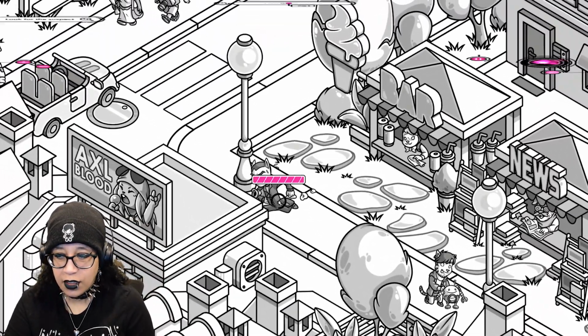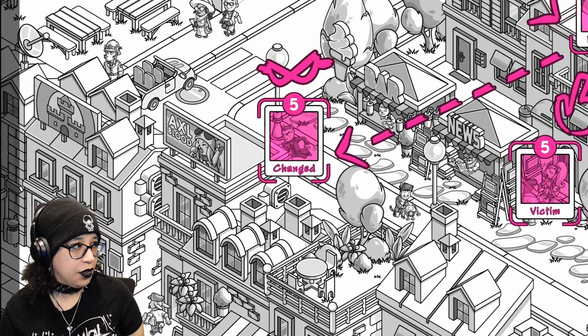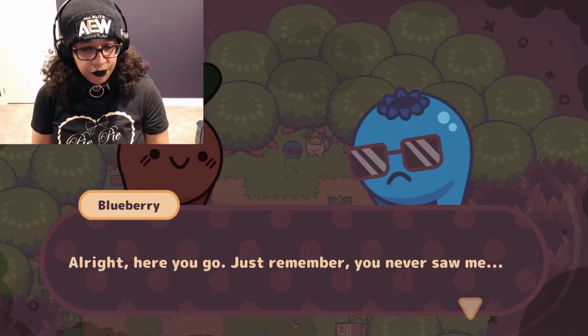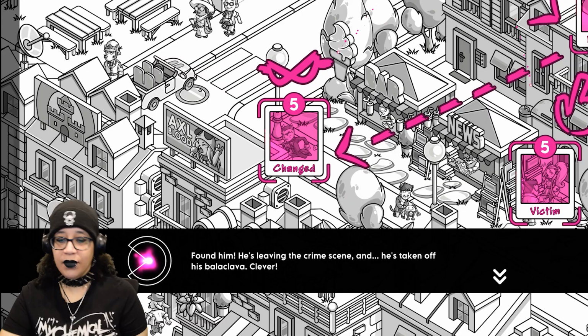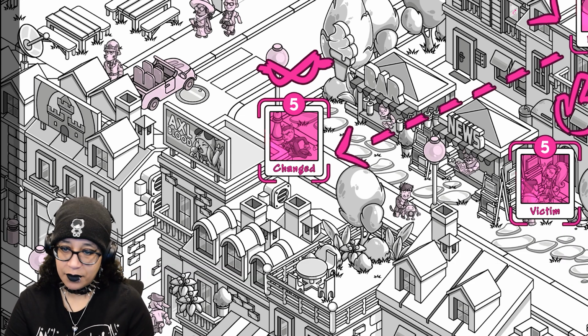This person looks a little sus. Why you running? And also looking real dastardly. And kinda shady. Found him. He's leaving the crime scene. He's taken off his balaclava. Clever.